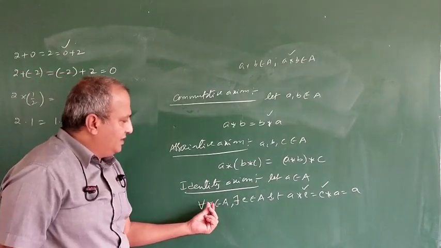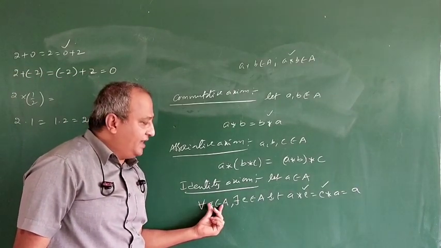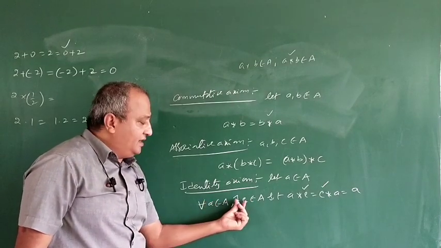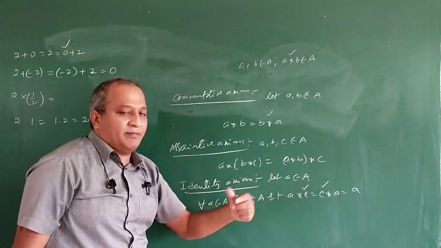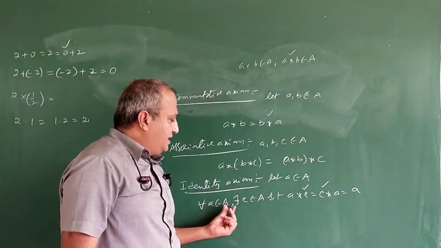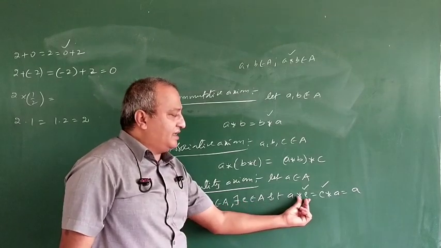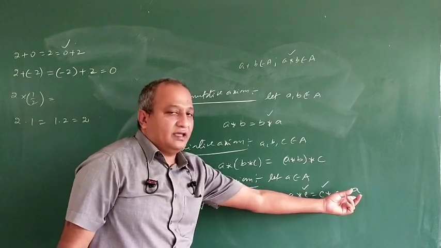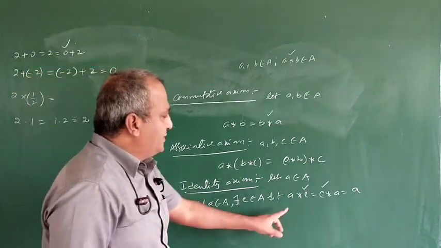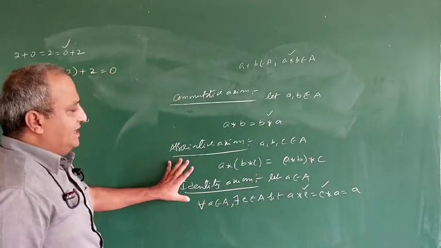See here, A is an element in A. For every element A, and a particular element E, the property is satisfied. Then only that is called identity. So for all A belongs to A, E belongs to A such that A star E is equal to E star A is equal to A. E is called what? Identity element with respect to star. So it is the identity axiom.